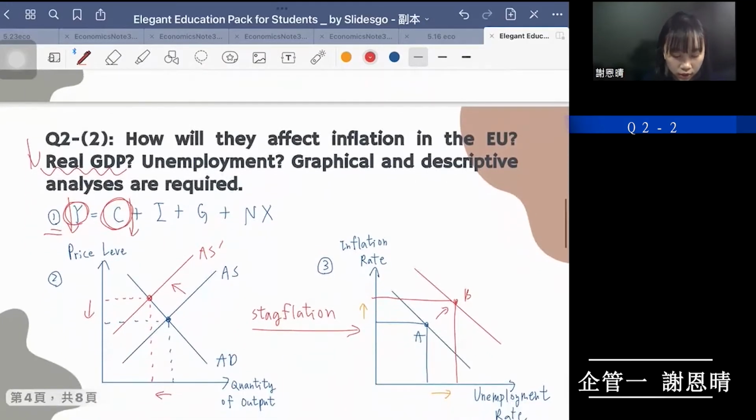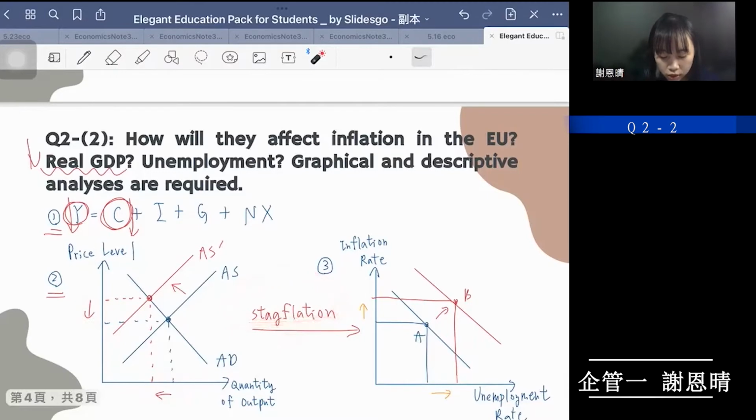And next, let's look at the graph here. Because of the prohibition on the import of coal and oil, the aggregate supply curve would shift to the left, just like the red line here. And that causes the price level to increase and the quantity of output to decrease. And that causes stagflation.